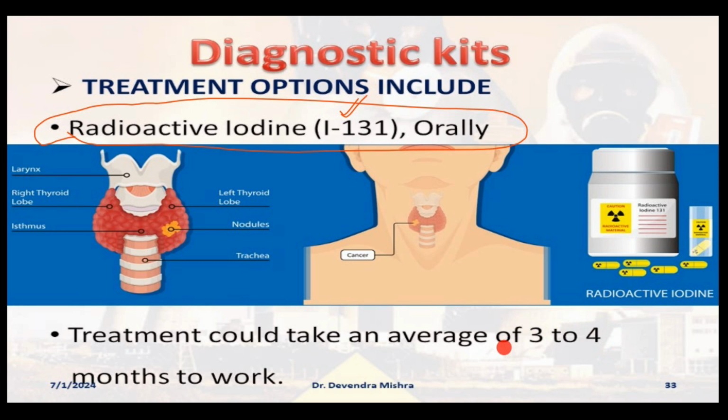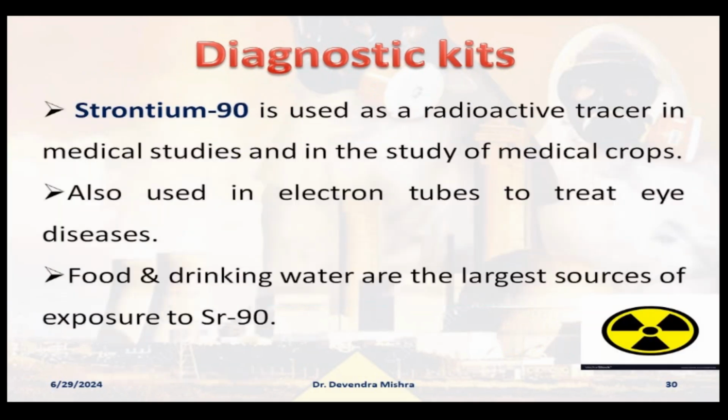And what happened? Her kidney failed and she died. So after 3 to 4 months, you have to visit the doctor for the latest report. Otherwise, if you continue to use this medicine, hyperthyroidism will definitely go, but hypothyroidism will develop. There would be another problem which is more severe than hyperthyroidism.